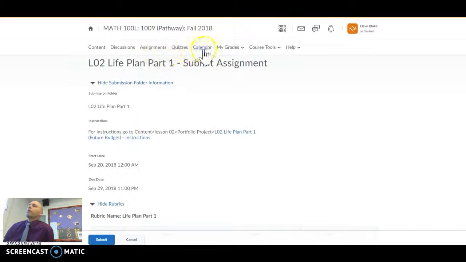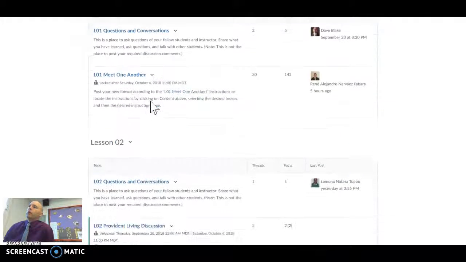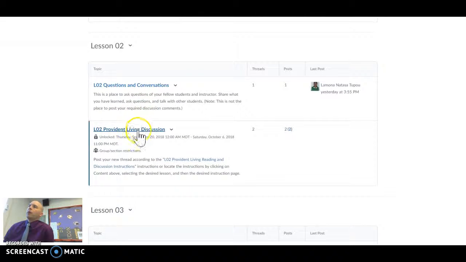The other thing you can do is look at your grades. Always check the discussion board, because as we look at the discussion board, we've got in Provident Living discussion, this is where you need to put your discussion. Not up here in the questions and conversations. This is just, do you have a question for me? Do you have a question for the class that we can answer? So I would recommend that everybody look here and everybody look here. This will help you make sure that all of your assignments are done.